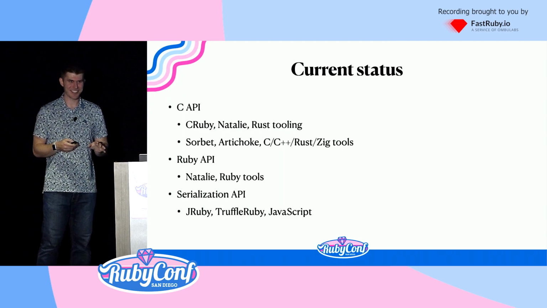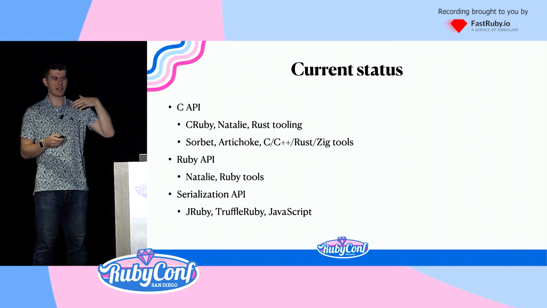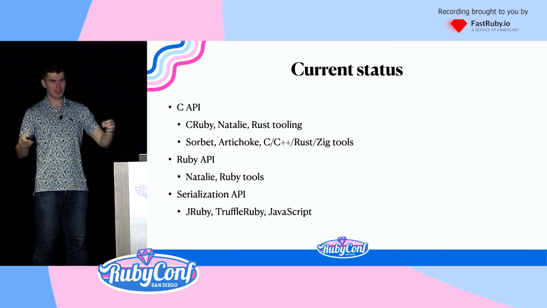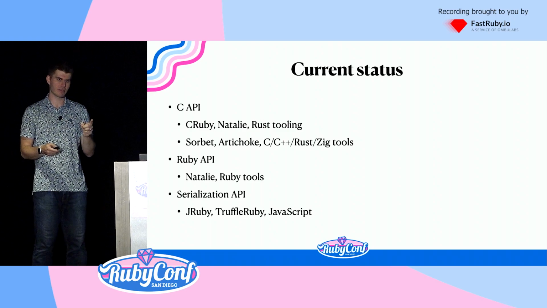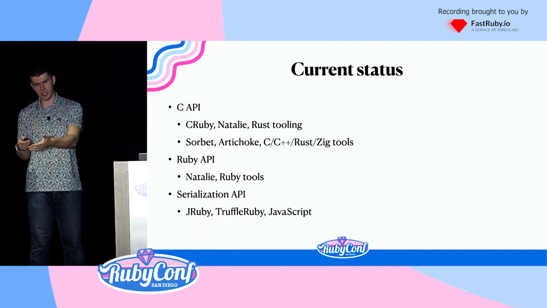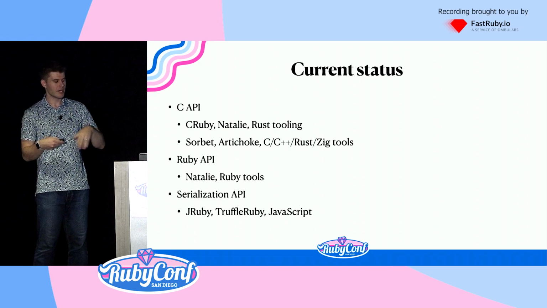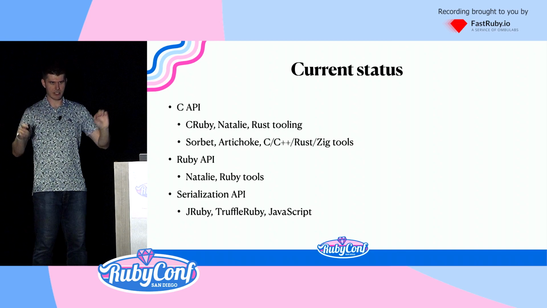We also have a serialization API. I want to talk about this real fast. This means parsing an AST and then serializing it to a binary stream such that you can call it from FFI, but you only have to make one function call. This is very important for languages that have FFI through different means. For TruffleRuby, this means JNI. For JRuby, this means JNR. Either way, it means making one native call and getting back a binary stream.